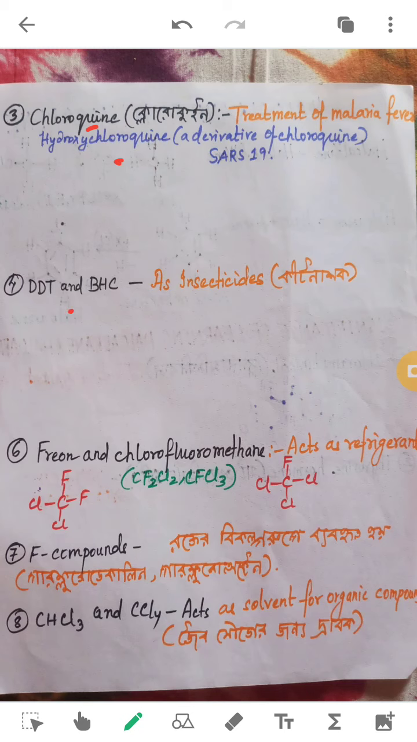Next we will be seeing DDT and BHC. These are compounds which are actually used as insecticides. These are also haloarenes. Next we will be seeing freon and chlorofluoromethanes. These are actually used as refrigerants. Many fluoro compounds are also used as substitutes for blood, like perfluorooctane. Many of these compounds are also used as solvents for organic compounds.